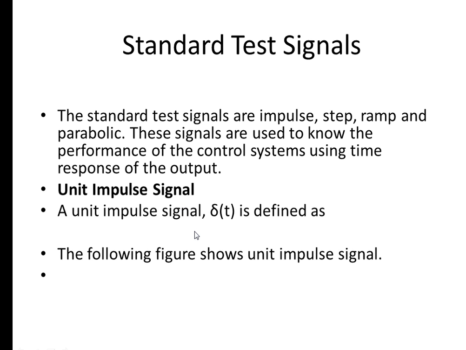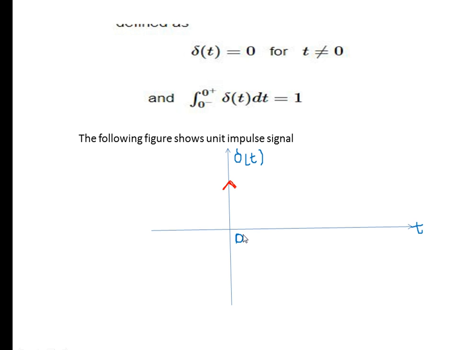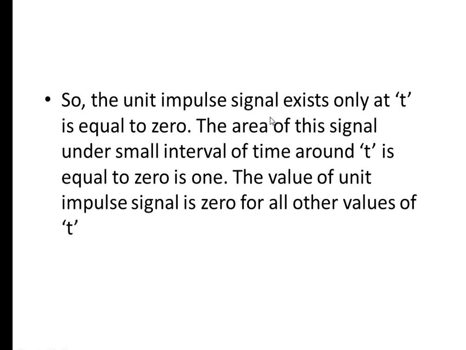The unit impulse signal is denoted by delta of t. We get the unit impulse value at t equal to 0, and whenever t is not equal to 0, the value is 0. The area under this finite duration, we assume, is 1. So the unit impulse signal exists only at t equal to 0, and the area of this signal under a small interval of time around t equal to 0 is 1.